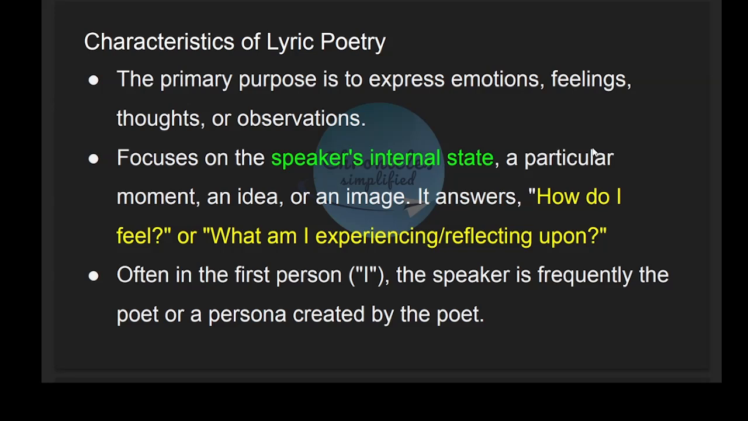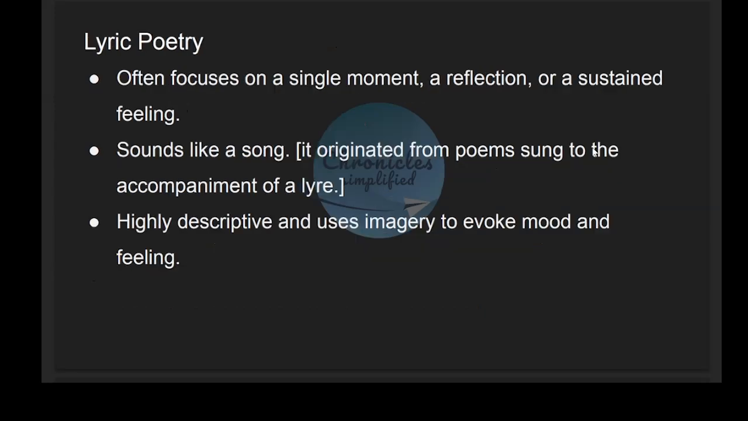Characteristics of lyric poetry. As we have seen, the primary purpose is to express a deeply felt emotion, feeling, thought or observation. Besides, they focus on the speaker's internal state of mind. It answers how the poet feels, what the poet experiences and what he is reflecting upon. Often, lyric poems are written from the first person point of view.